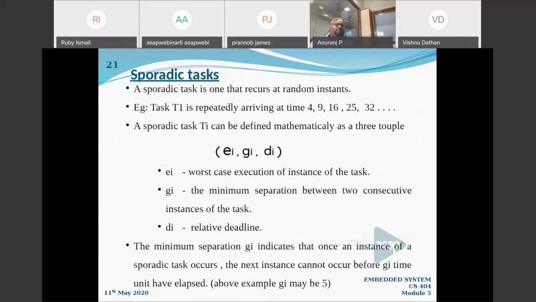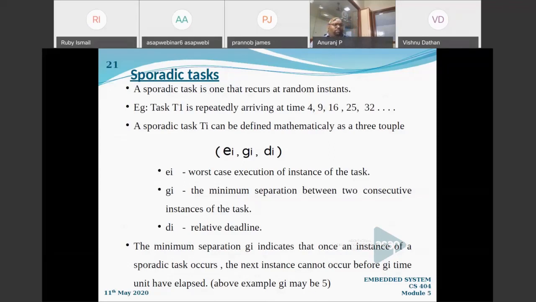What is a sporadic task? First thing, it will occur at random intervals, no doubt. For example, a task is repeatedly arriving. It will come repeatedly, no doubt, but we cannot expect it at a particular time. We cannot say at what time it is going to come next. It is repeatedly arriving, for example, at 4, 9, 16, 25, 32, something like that.